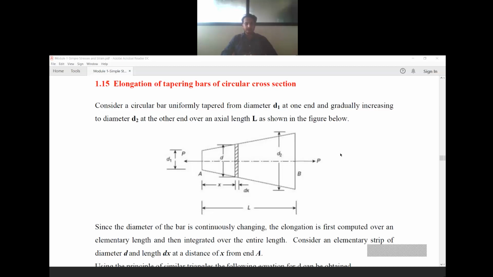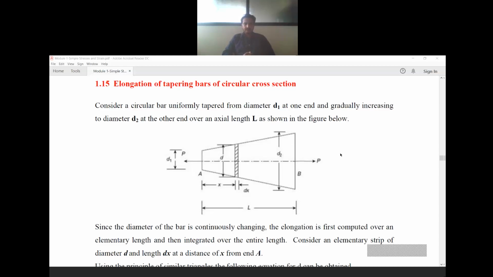Today, in the previous classes, what we were discussing about stress, strain, and elongation of the member was only considered for uniform section. That means the overall depth or diameter of the member is uniform throughout its length. But here, in this condition, we consider elongation of tapering bars of circular cross section.